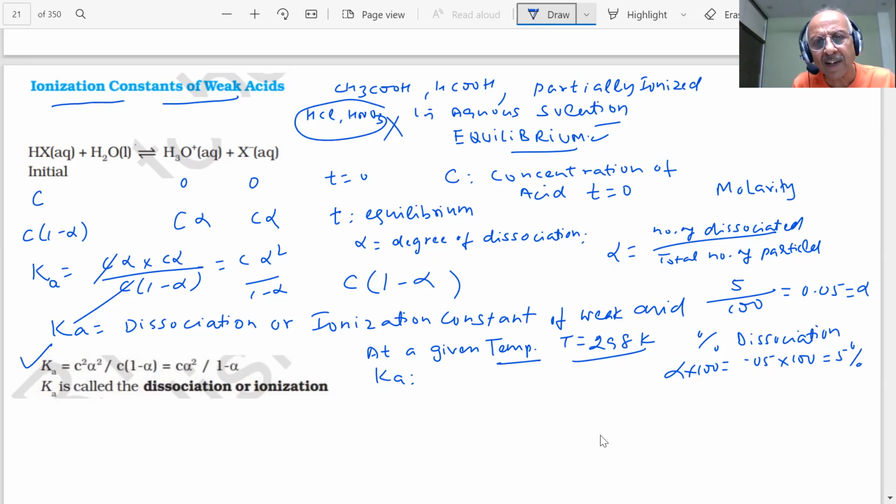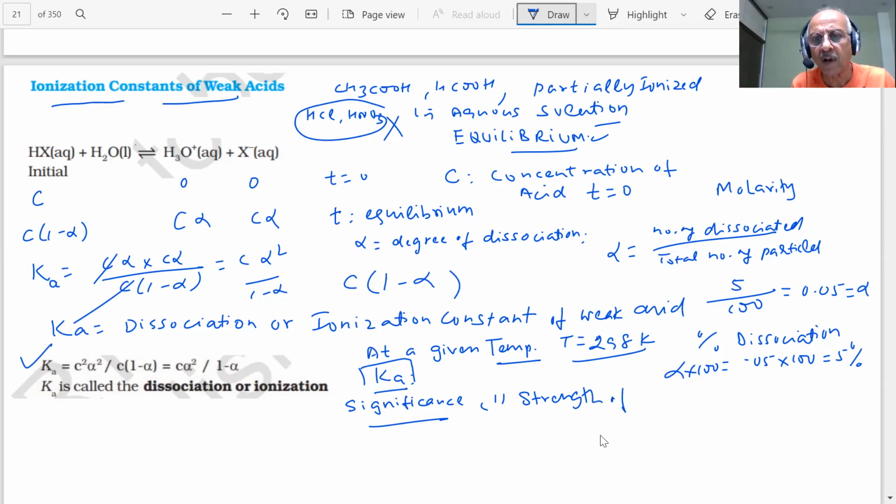That means, student, what is the significance of this? That is my point now. Why do we derive this, student? What is the significance of this? At a given temperature, it is a measure of what? It is a measure of strength of the given acid.